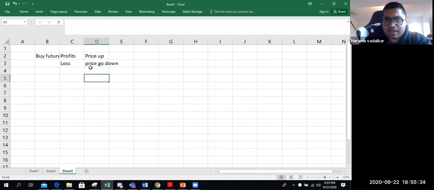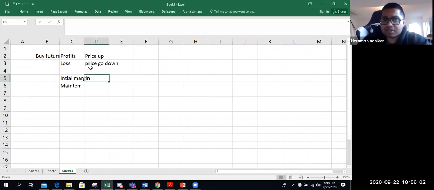We discussed in last class, there is a concept of initial margin and maintenance margin. So initial margin is like a deposit. If you're making profits, this deposit will grow, which you can withdraw. If you're making loss, this deposit will fall. And if it hits a maintenance margin level, then you will get a margin call.